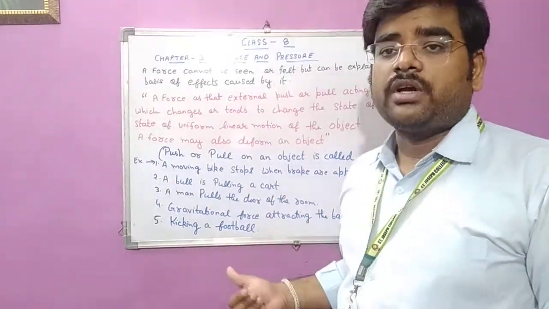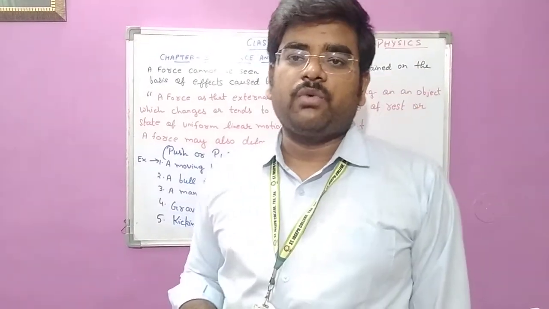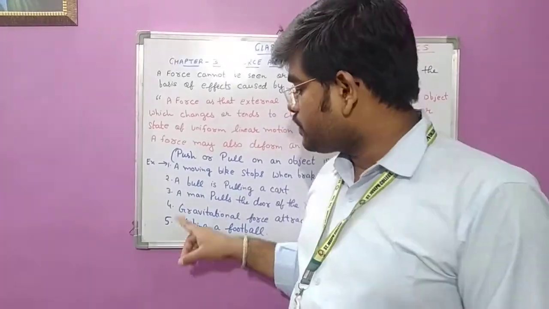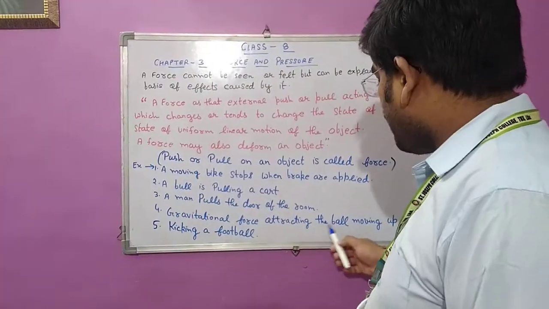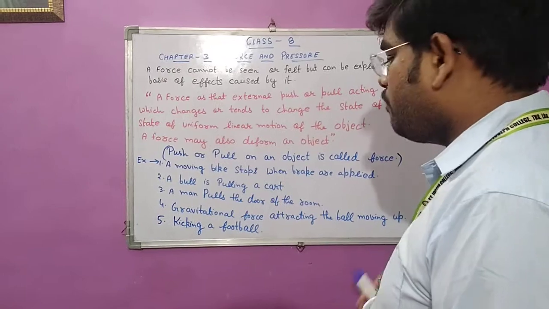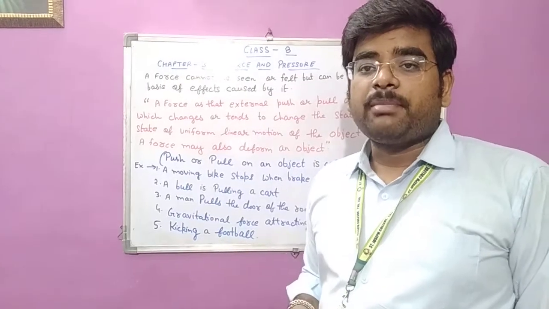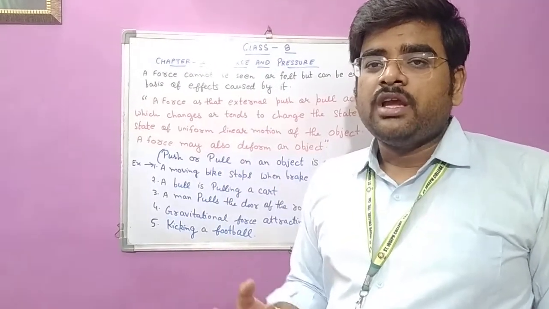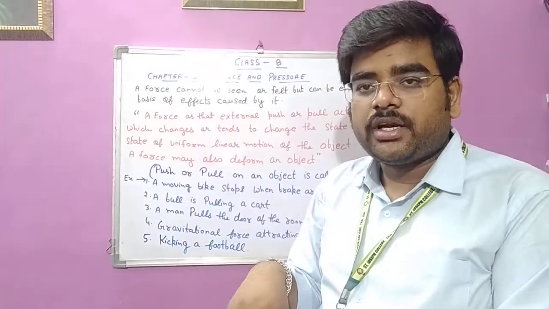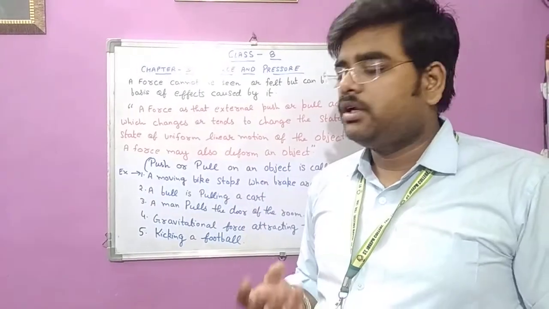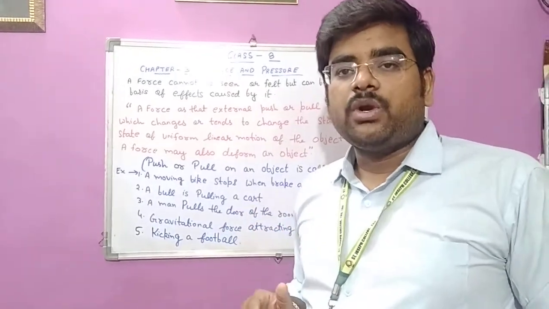Gravitational force is a non-contact force. Beta, there are two kinds of force. One is contact and another is non-contact force. So gravitational force is a kind of non-contact force. Gravitational force attracting the ball moving up. Whenever you are throwing a ball in the sky, a gravitational force acts on that body and the ball wants to come downward. Got it? So what kind of force is applied there? Gravitational force is applied on that particular body.